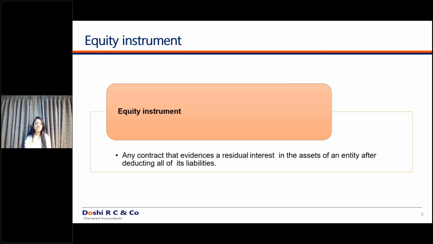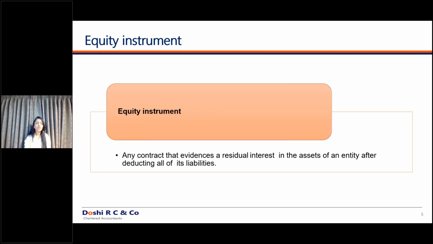If your preference shares are redeemable after a particular point in time, then it is not an equity portion of the company, it is a liability portion of the company. This minor difference has changed the financials of a company to a great extent. It changes your debt equity ratio. It changes how your balance sheet appears itself. Suddenly you're classifying the entire thing as a liability. So the preference share capital will be classified as a liability if it is a redeemable preference share.